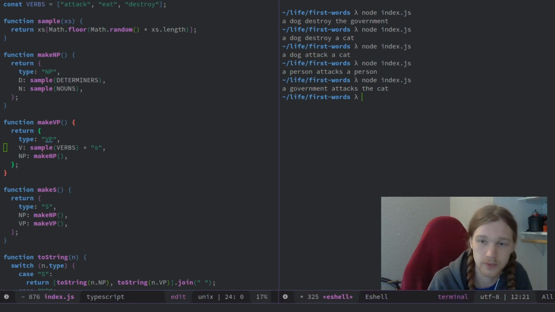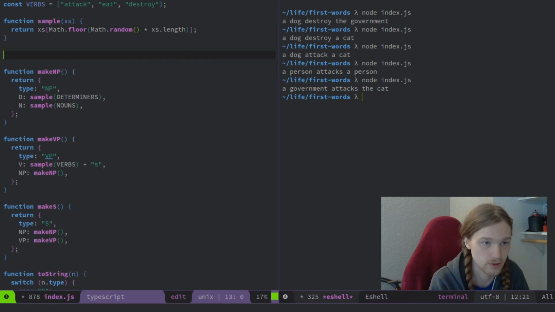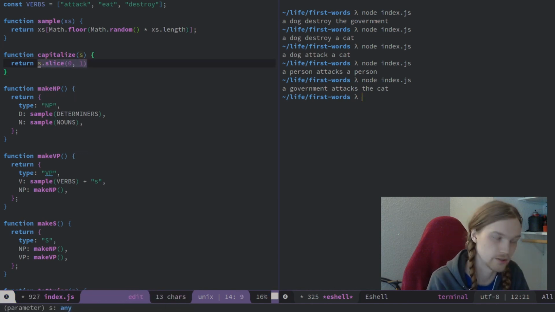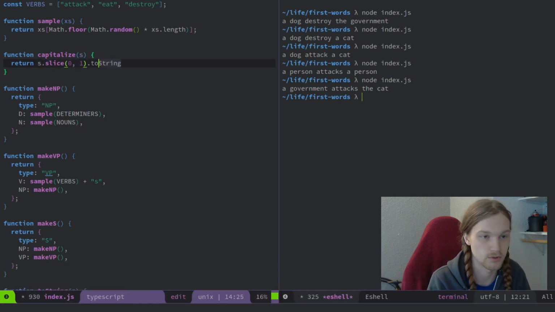There's one more thing that we need to do here. We need to make this sentence have a capital letter and a period at the end. So to do that, we'll just add a function here to capitalize. It's going to take a string, and we can use the slice method on strings. When given 2 arguments, it takes a substring of the string used, and we'll call toUpperCase on that.